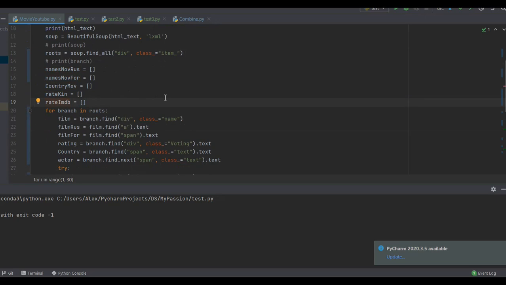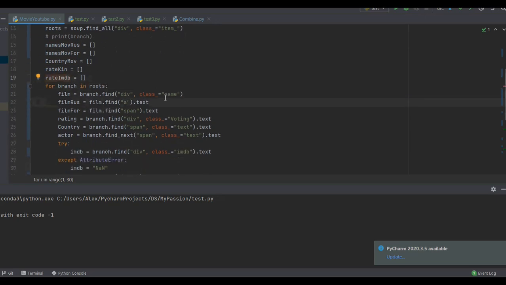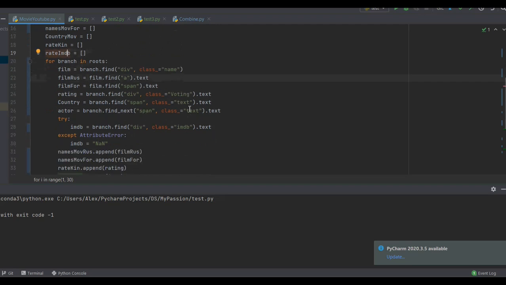Further, following the example above, we find and extract information from individual blocks of our root. The only difference is that we do not find all the elements as indicated above, but the first one that matches the request. Sometimes the branches are named the same and follow each other.